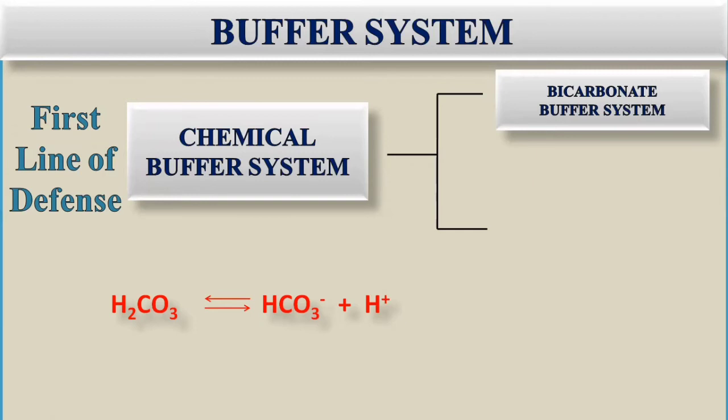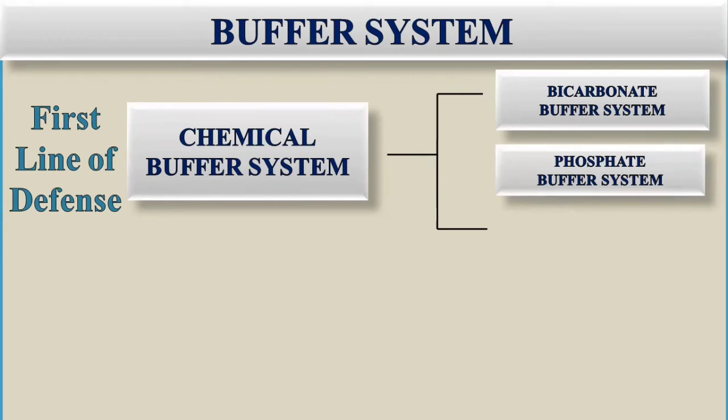The other buffer system is the phosphate buffer system. So in the phosphate buffer system, the phosphoric acid, H3PO4, will be involved. In case of the excess of the hydrogen ion, or if there is decrease in pH, we are talking about the pH resistance, how buffer manages the pH within normal range. So if the pH is decreased, how will it be managed through buffer system, by the addition of the base. As decrease in pH means that there is increase in acids.